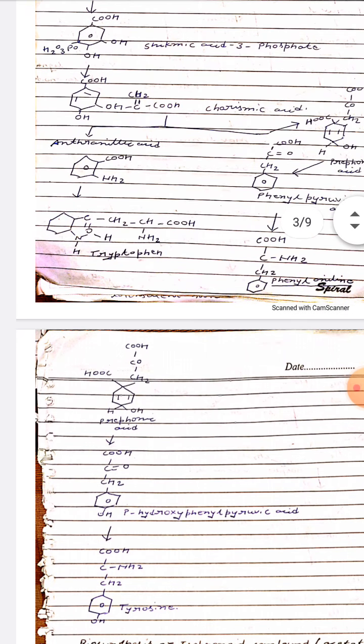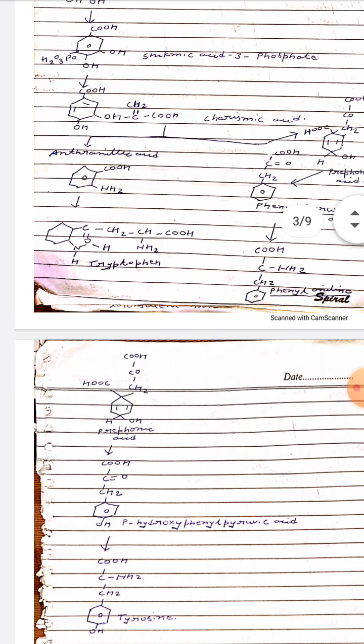is converting, phenylalanine is converting into the prephenic acid. After the prephenic acid reaction, it converts into para-hydroxyphenylpyruvic acid, which finally makes tyrosine. So the reaction starts from phosphoenol pyruvic acid and erythrose 4-phosphate and finally makes tyrosine.